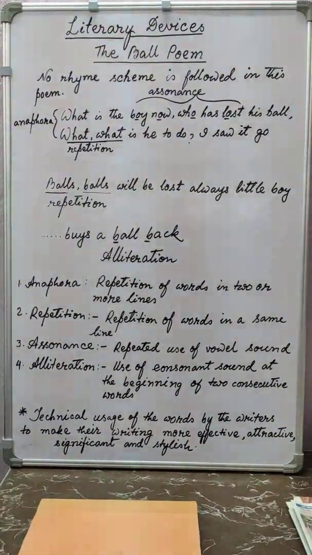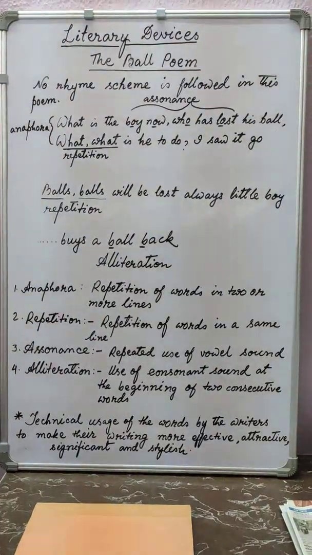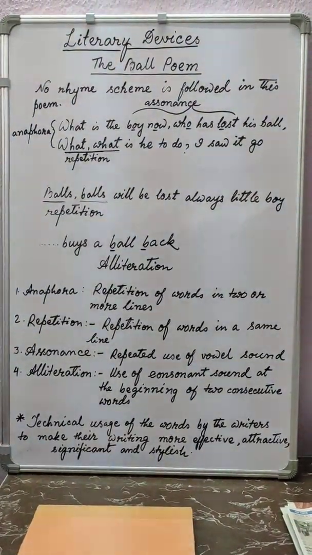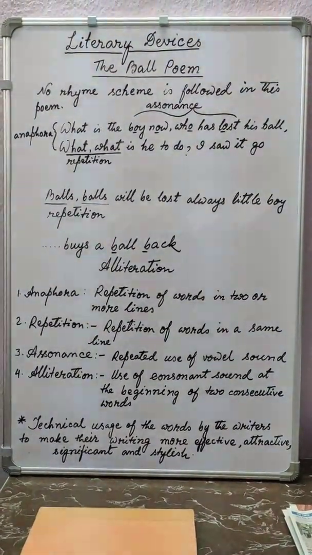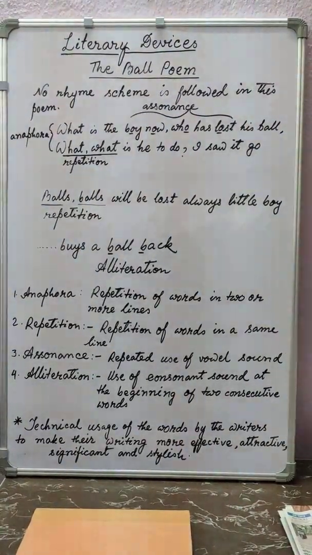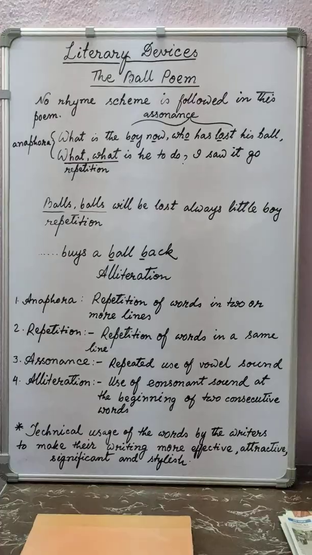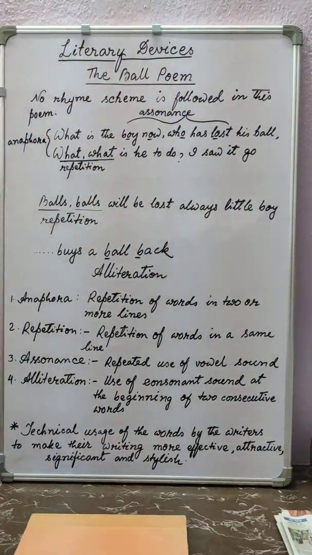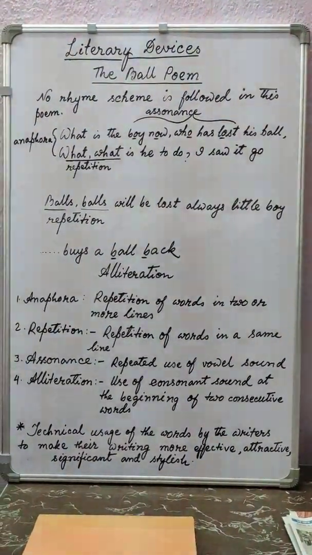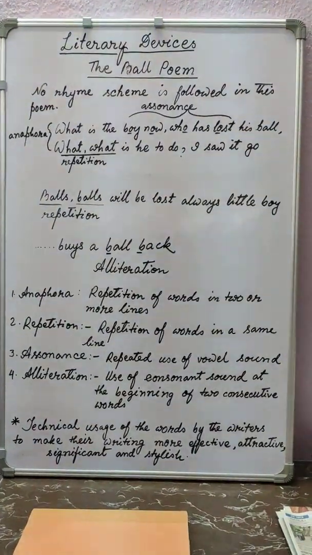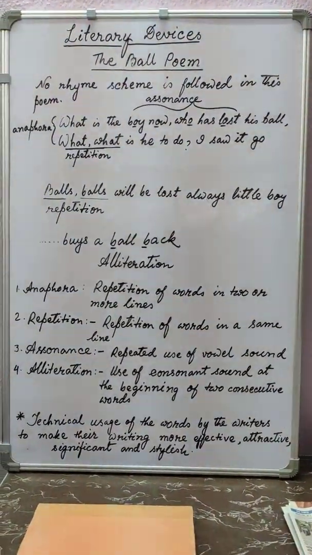So this word has been used in the first sentence, and again in the second sentence. When you find this type of usage, the same word used in the beginning of the sentences, it will be termed as anaphora.